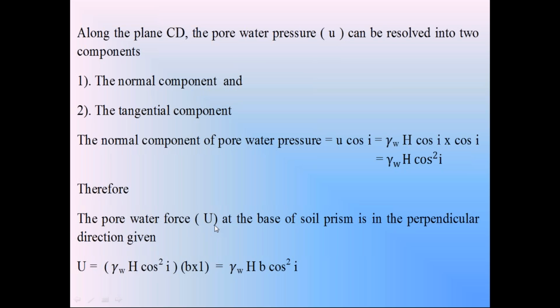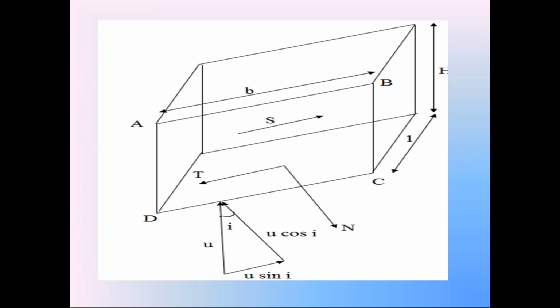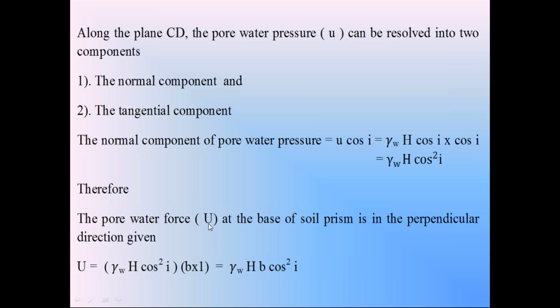So U cos I is converted in terms of force. Check the direction of U cos I: it acts perpendicular to surface CD in the upward direction. Convert this U cos I pressure into force. Force is equal to pressure U cos I into the area B into 1. That force is called the pore water force, capital U. This is called pore water force.